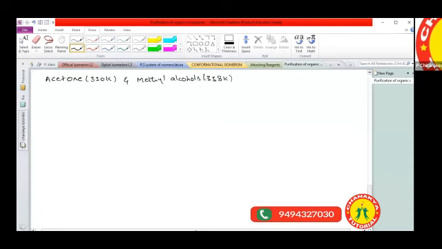Once you check the boiling points, acetone has 330 Kelvin and methanol has 338 Kelvin. Is the boiling point temperature difference greater than 40 degrees Celsius or less than 40 degrees Celsius?